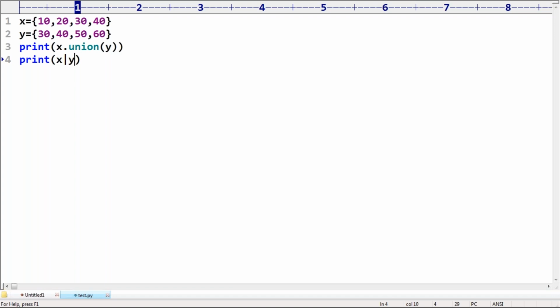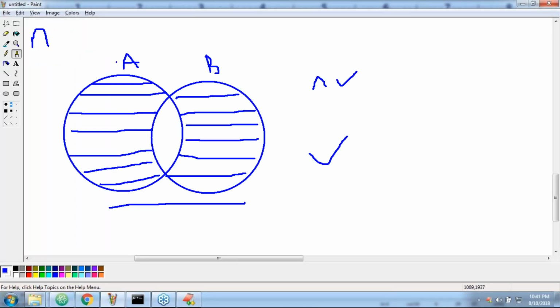One is the method representation. We get 10, 20, 30, 40, 50, 60 by default, but no guarantee for the order.